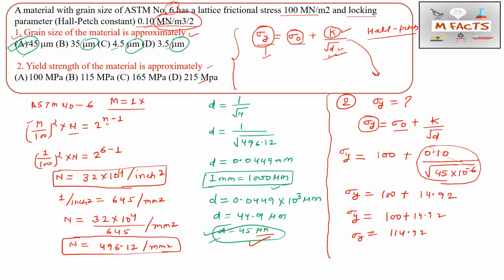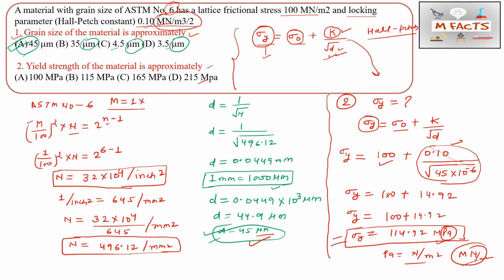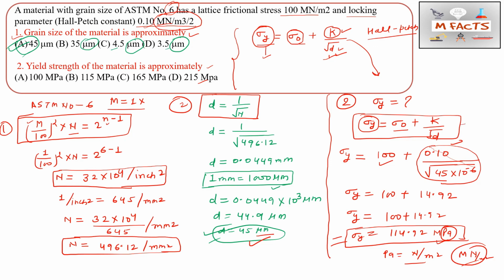So sigma y is equal to 100 plus 14.92, which is approximately 114.92 megapascals. The unit is megapascal because this 100 is also in MN, and this 0.10 is also in meganewton. So this unit will also be in megapascals. Pascal is basically newton per meter square, so we can write MN per meter square also. Don't worry about these units, but please try to remember all of them. This formula is very important in this question, and this is the second formula, and this is the third important formula, the Hall-Petch relationship, which is also very important.